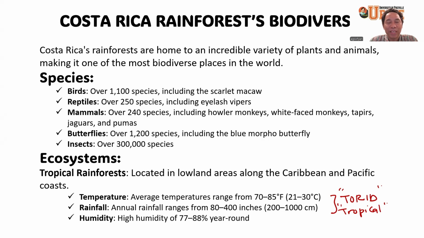The name is telling you there will be a lot of rain. The annual rainfall will be about 80 to 400 inches, about 200 to 1,000 centimeters if we use the centimeter metric. So this is the Costa Rica rainforest biodiversity, which is the place that we will observe, and we will try to make a connection between the presence of species in that place and their evolution.